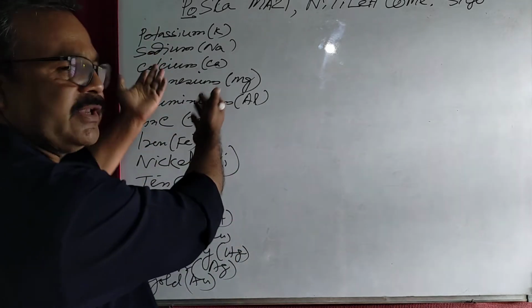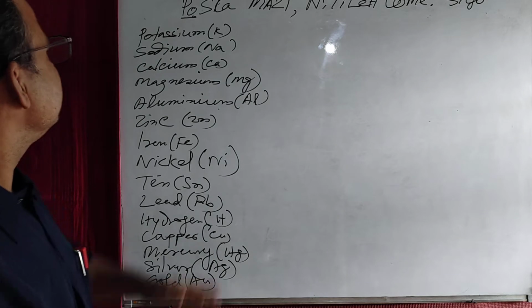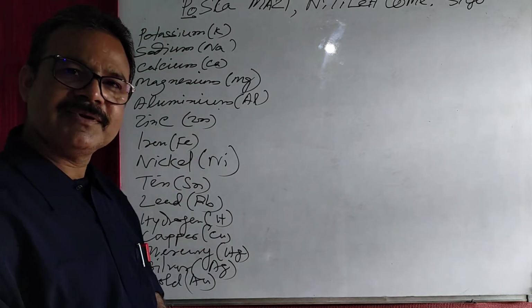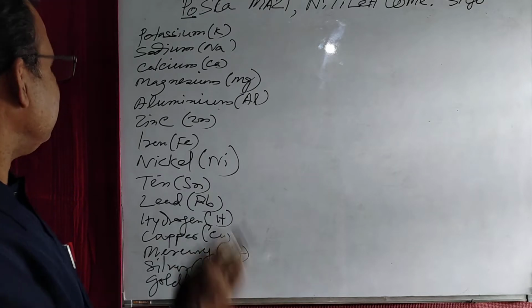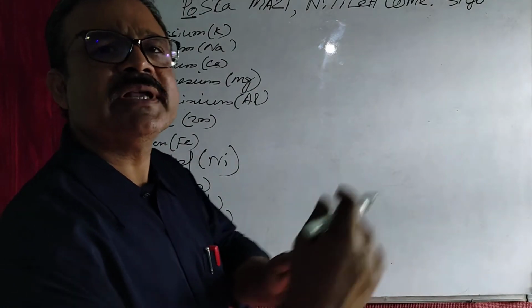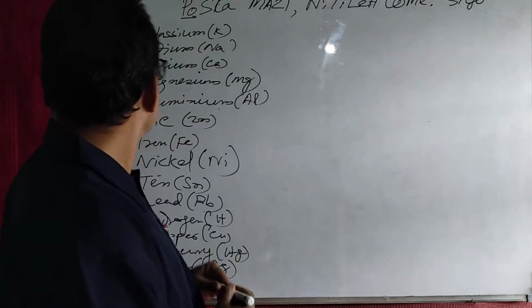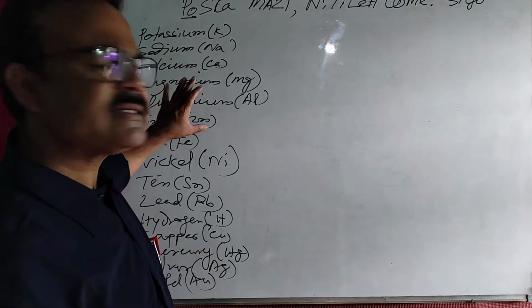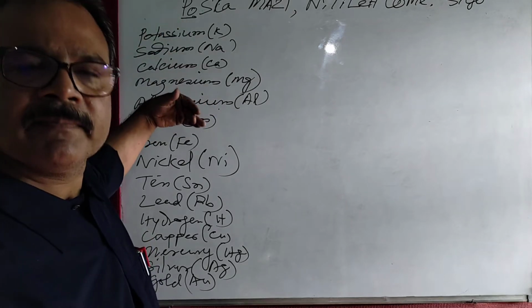Now, come to the point. Here, the sodium and potassium, they are highly reactive. So, they easily react with other substances as soon as they come in contact. But the calcium, magnesium, aluminium, zinc, they are lesser reactive than the sodium, potassium.